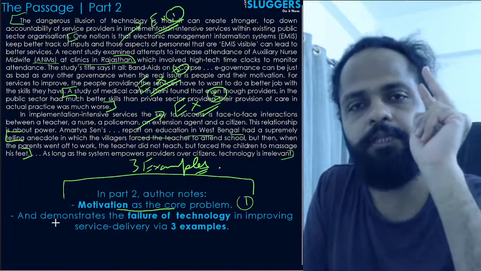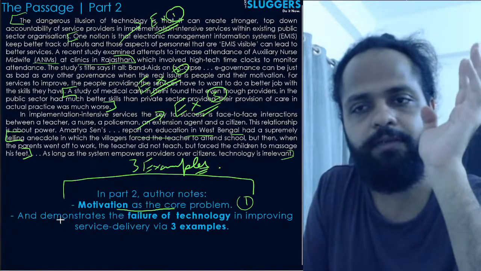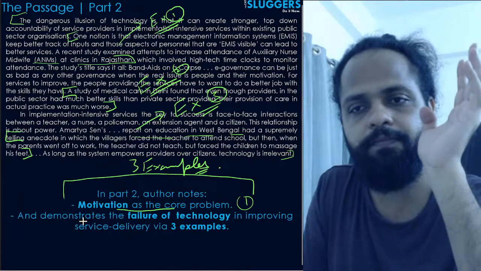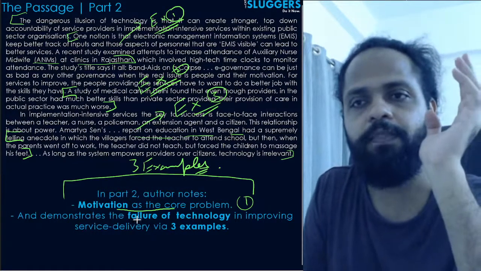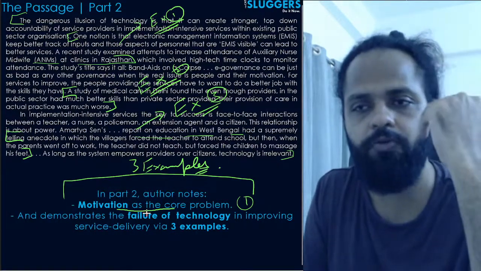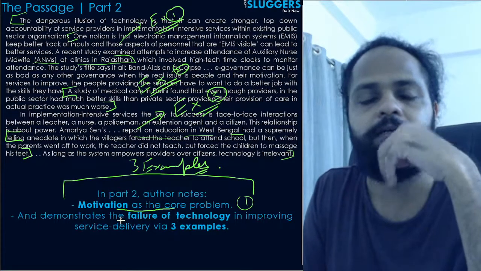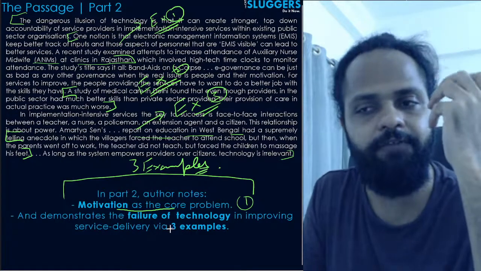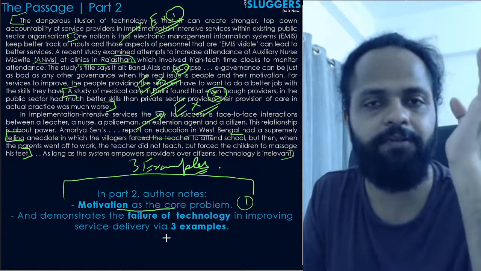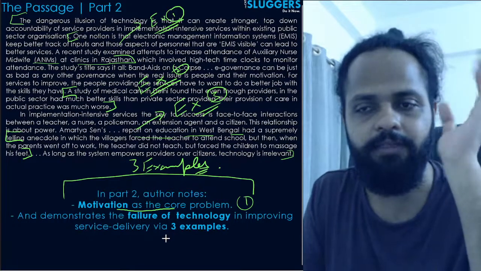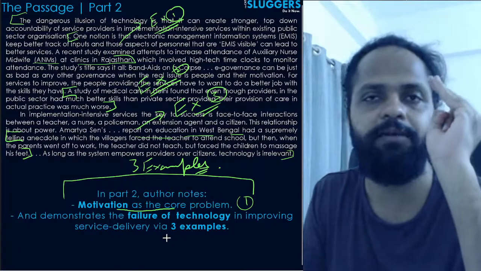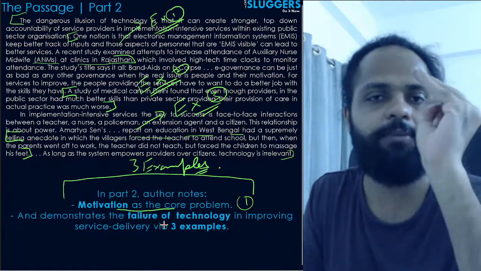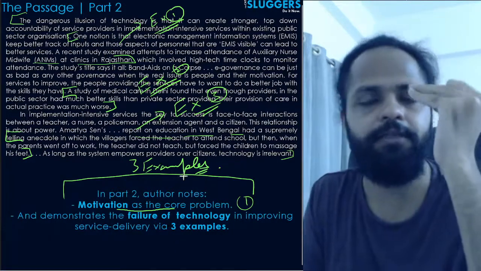Okay, after that, the second point that he notes here in part 2 is that, obviously motivation is the core problem, and how technology has failed in improving the service delivery in these examples. So the first thing he is telling is that the core problem is motivation. The second thing he is telling is that the failure of technology is being demonstrated here via these 3 examples, right?